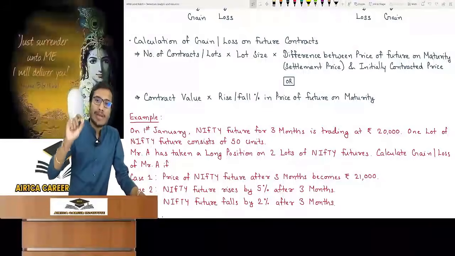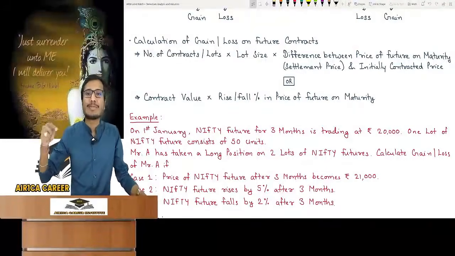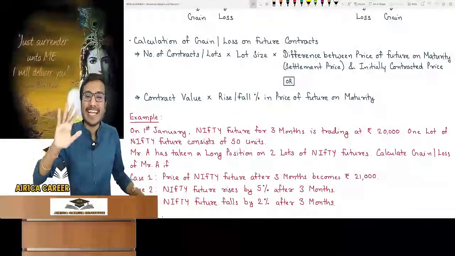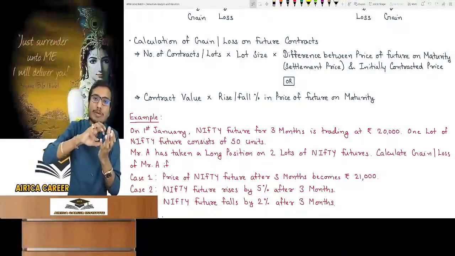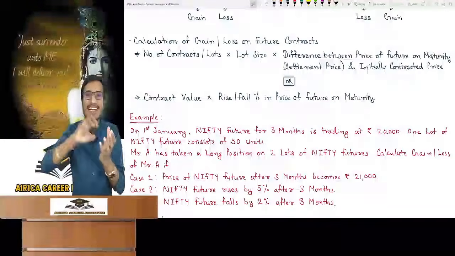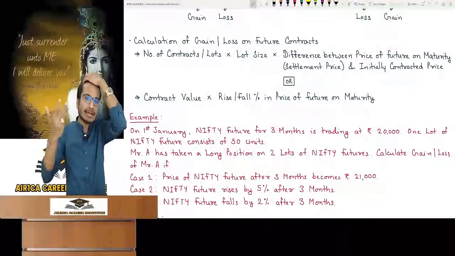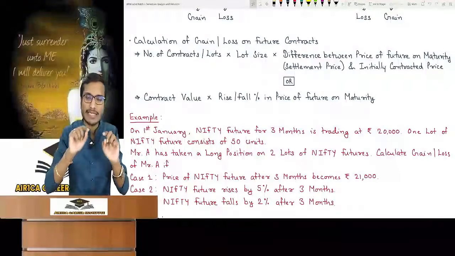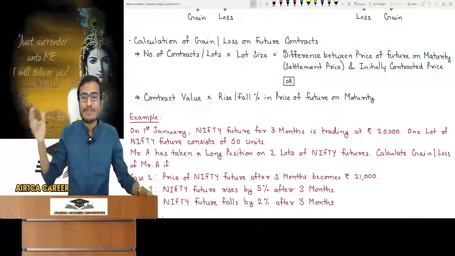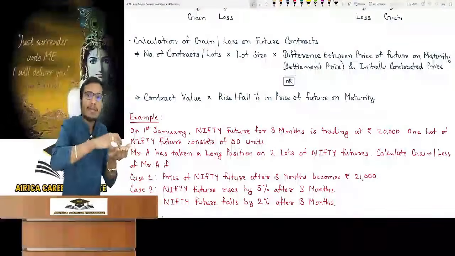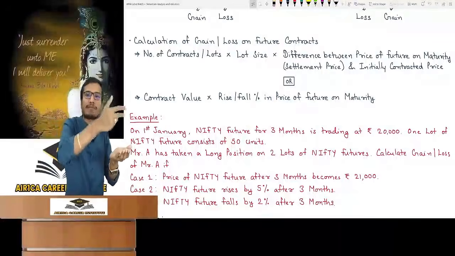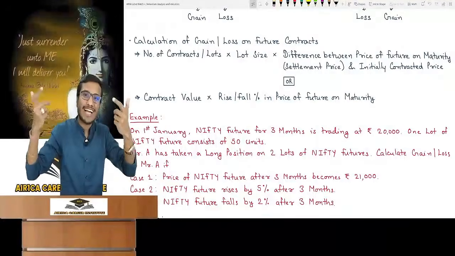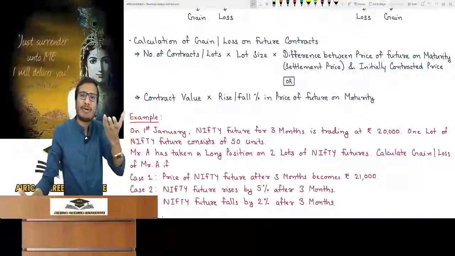What will it say? It might say that on maturity, the future price rises by 2%. Do you know what this means? It says that during maturity, the price of the future has increased by 2%. Do you understand the meaning of rise and fall? You can get any other wording, but don't get strict on it. The price of the future has increased by 2%. I bought the contract with upside betting at rupees 2500. It is increased by 2%. That means it is a profit. See how the profit will come.